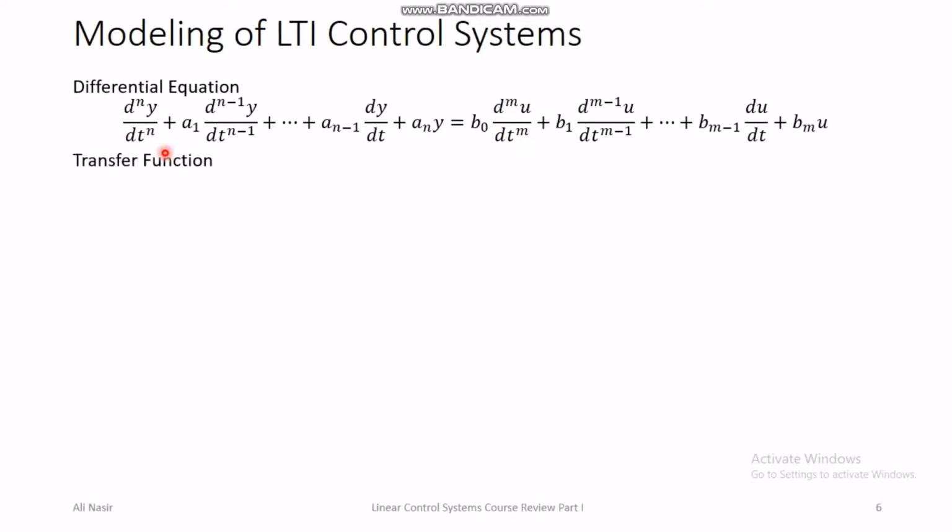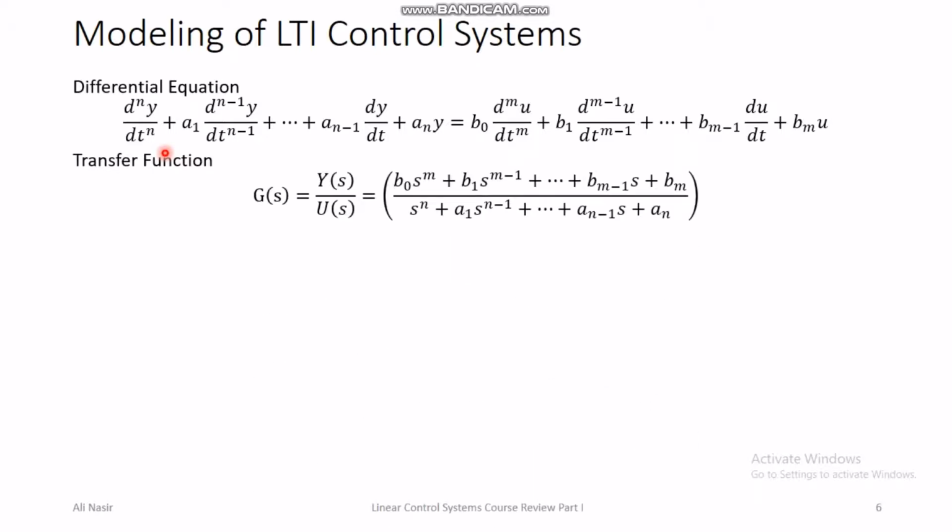So you can create the transfer function directly from the differential equation. You can see here that the coefficients a1, a2, an minus 1, an come in the denominator of the transfer function, and the derivatives become powers of s. So the nth derivative of y becomes s raised to the power n, and the n minus 1 derivative of y becomes s to the power n minus 1, and similarly the mth derivative of the input becomes s raised to the power m.